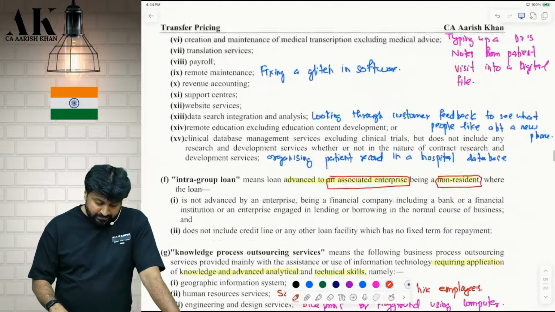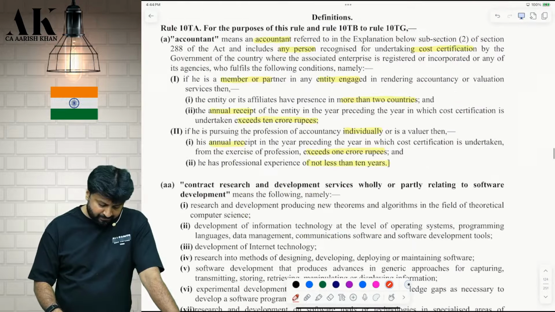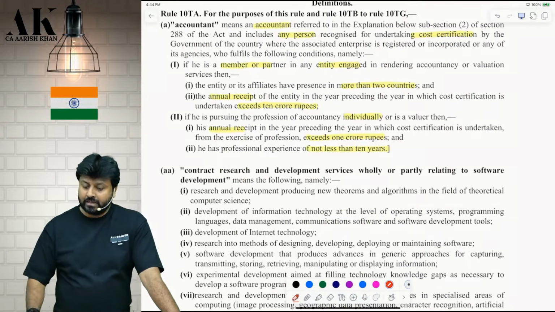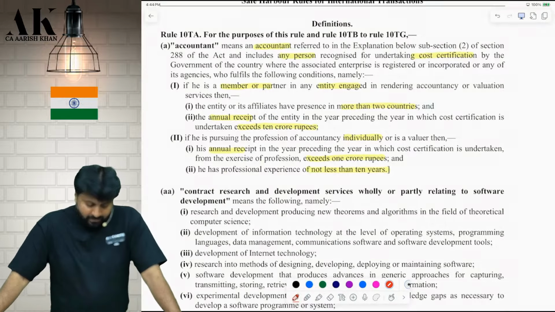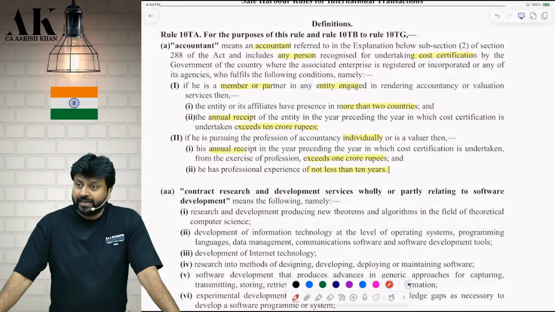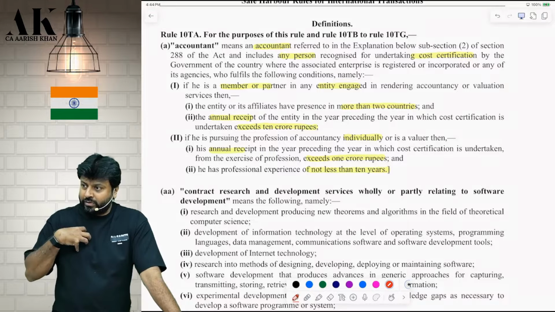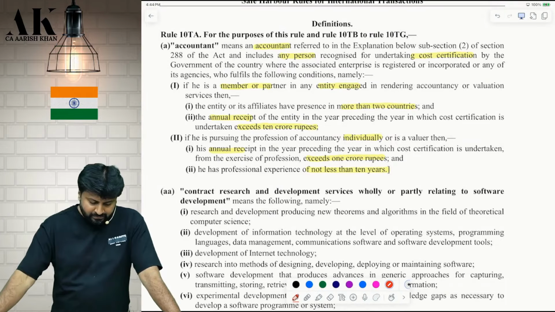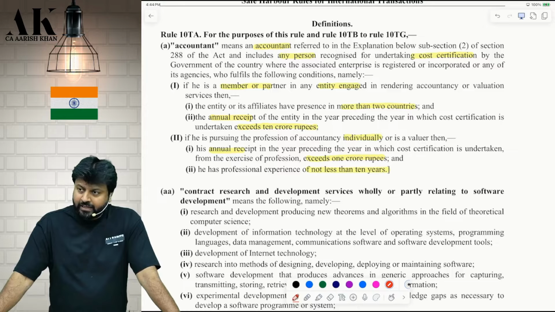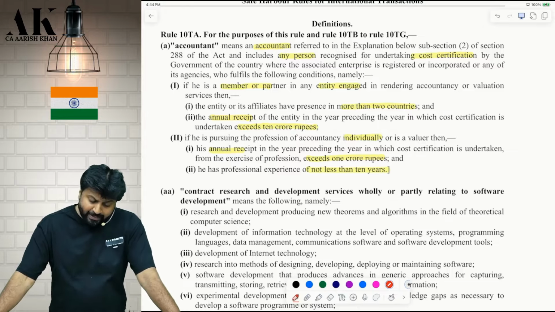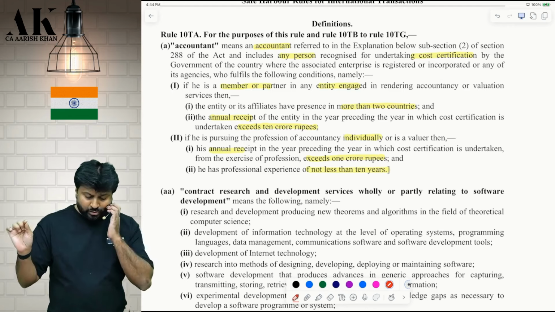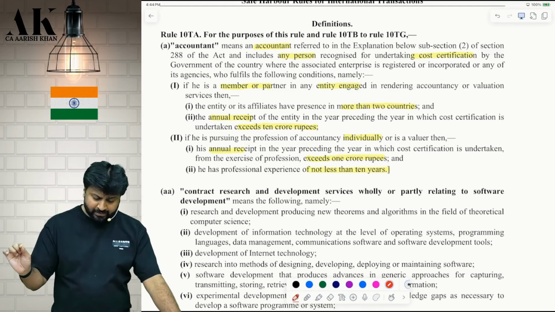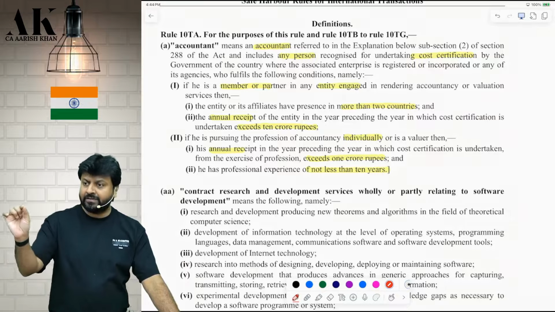Okay. That is the first definition, obviously, because it starts with A. Accountant means what? An accountant referred to in the explanation below sub-section 2 of section 288 of the Act. That is, we chartered accountants. First of all, they have mentioned us. Okay. Can we have a practice outside India also? Tell me. Why not? And it includes any person recognized for undertaking cost certification by the government of the country where the associate enterprise is registered or incorporated, or any of its agency, who fulfills the following conditions.